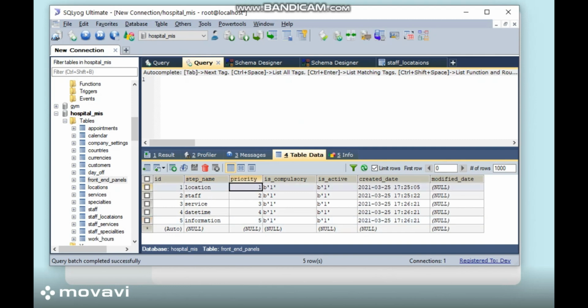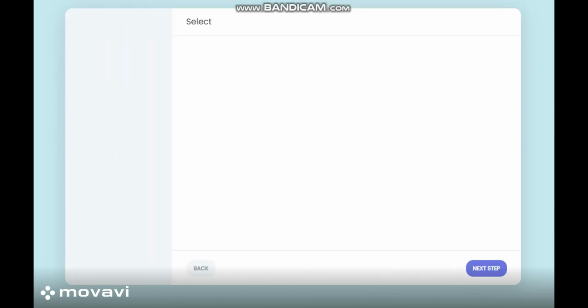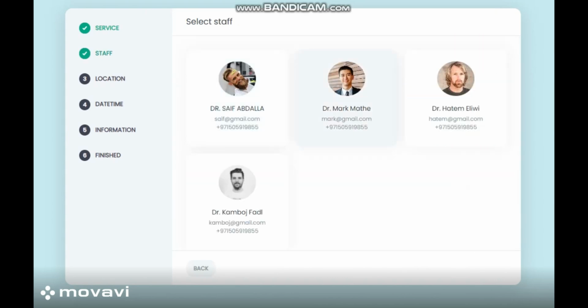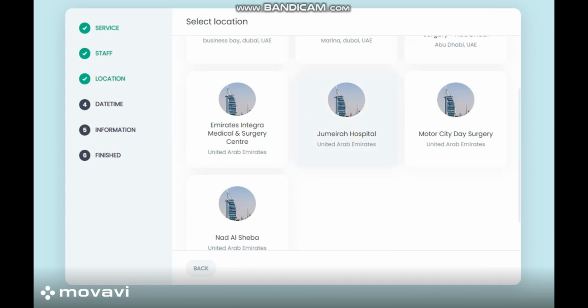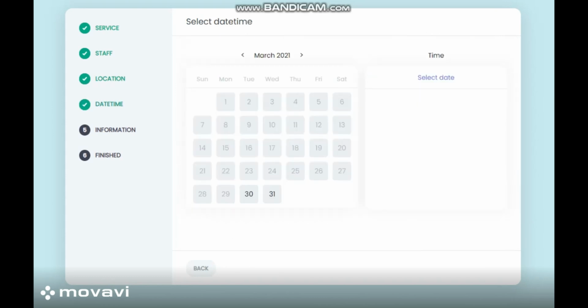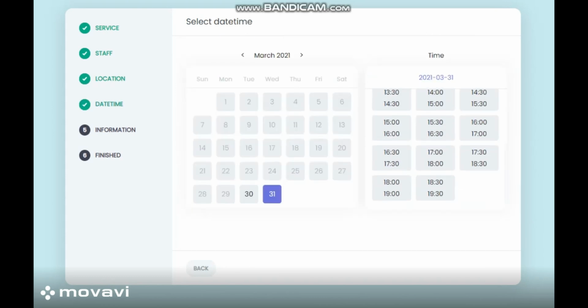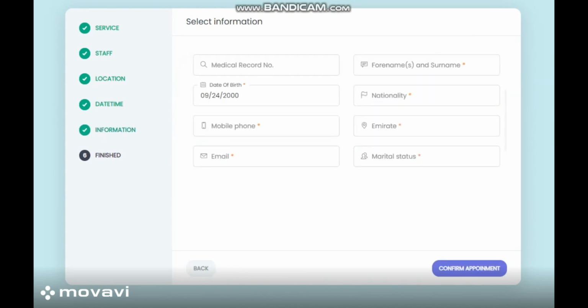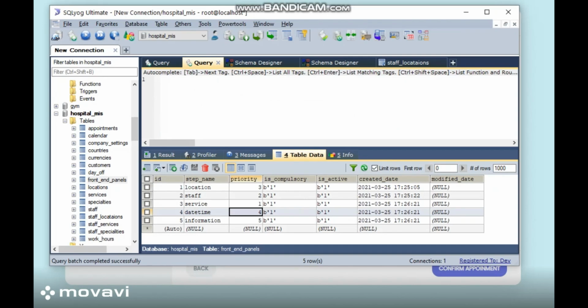So now I'm showing you the database where we can activate and deactivate the different appointment components like location, staff, and services. If I refresh, you will see the priorities are changed. Now you are selecting first the service, then staff, and then location. So we can switch it to a different order, like first service then staff, or first staff and service and location, anything the company wants.